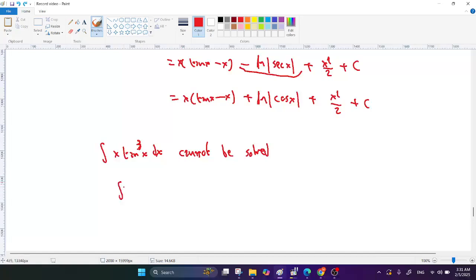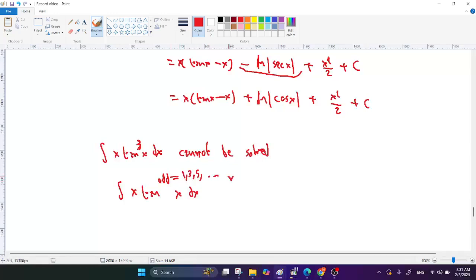So in general, but you need to prove it. It needs a proof because mathematics is very rigorous. You cannot say something without proving it. Okay? You can say x tan to an odd power x dx, odd as in 1, 3, 5, cannot be solved.